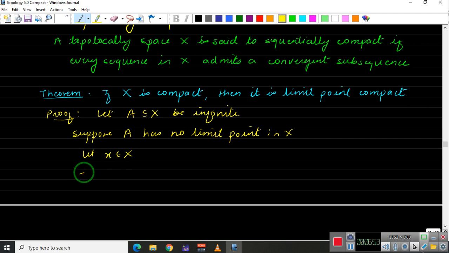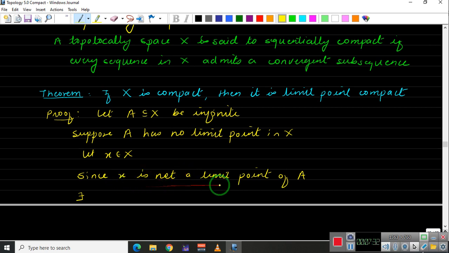Okay. So since this x is not a limit point of A, there exists, by the definition of limit point, right? x is a limit point if every neighborhood of x intersects A at a point other than x. We have already proved this in the previous videos, in fact video number 57 or 58, I guess 58, so you can check the previous videos.